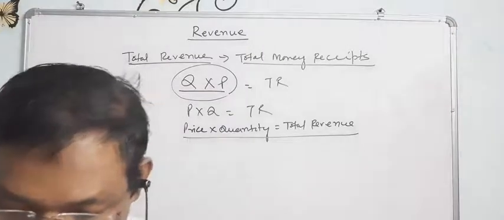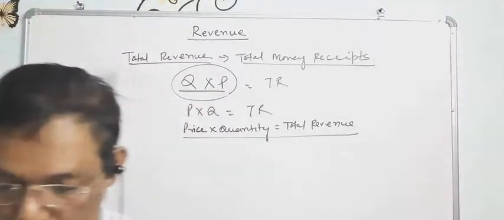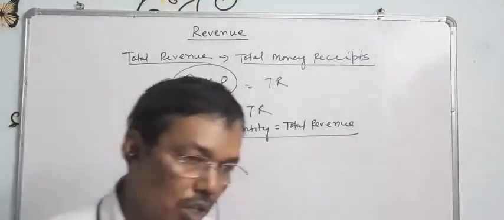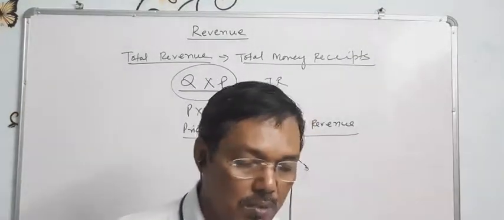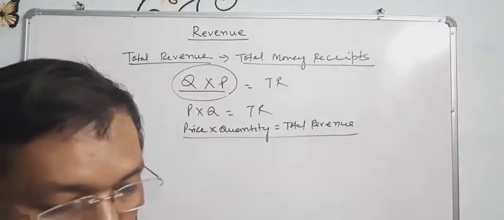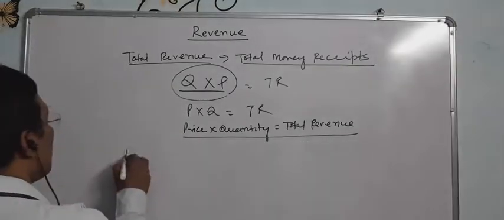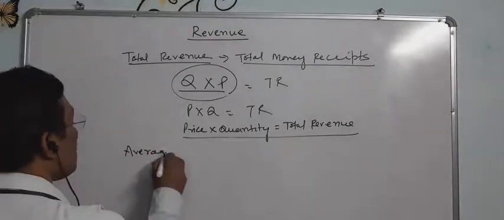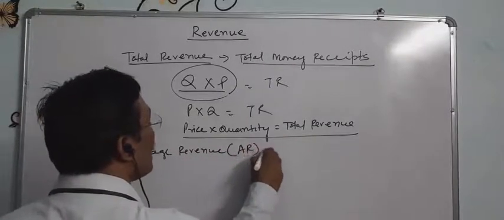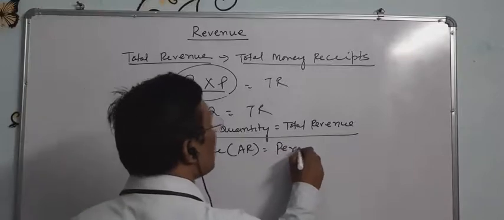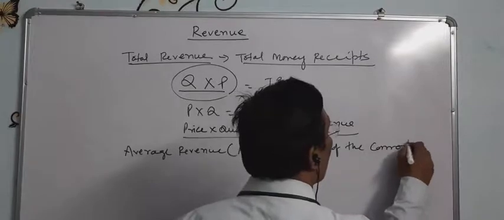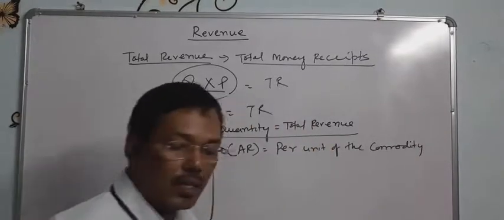Next is average revenue. Likewise, we have known average product and average cost. Similarly, there is average revenue. Average revenue, in short AR, is the revenue per unit of the commodity.